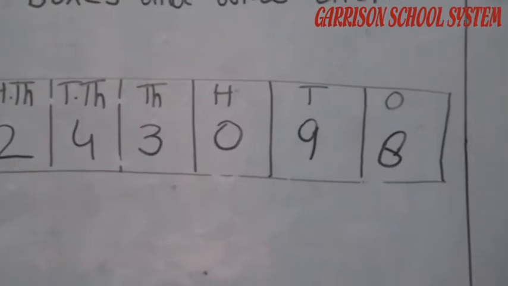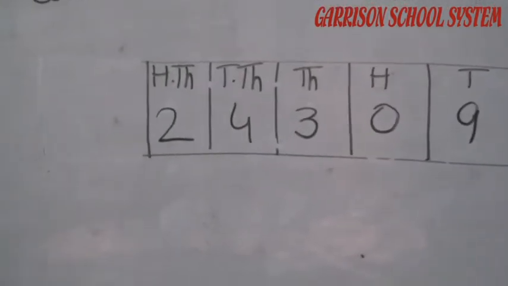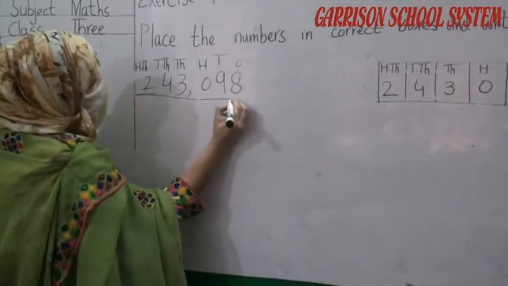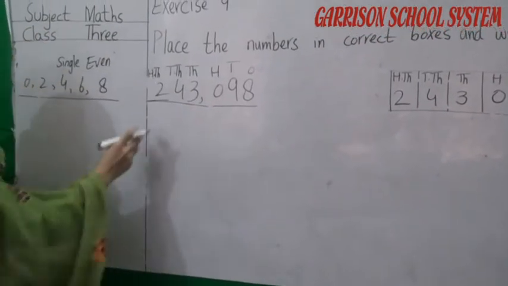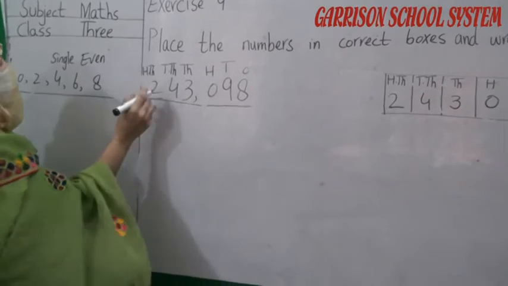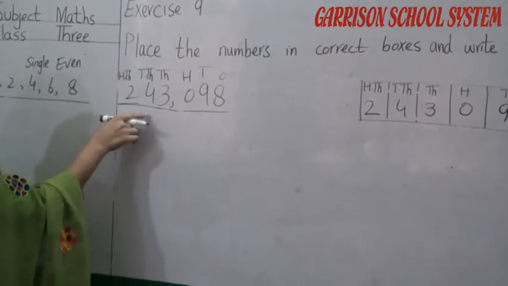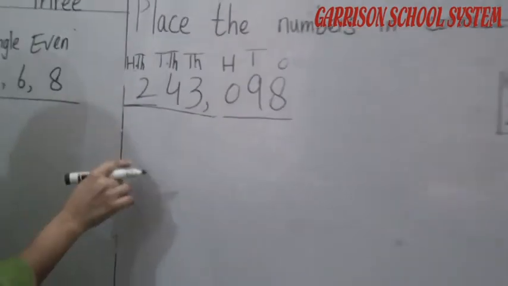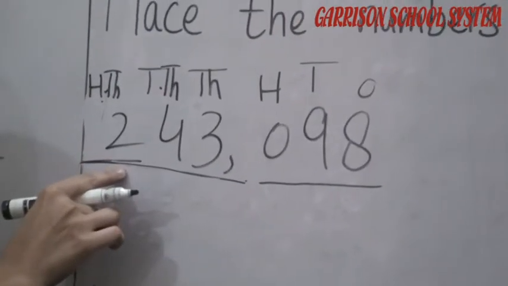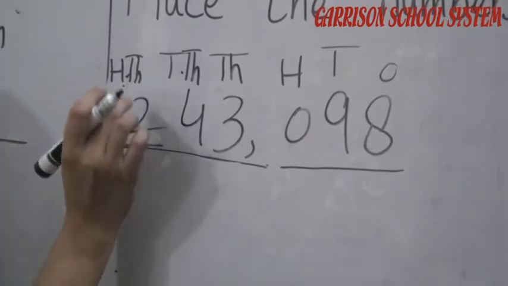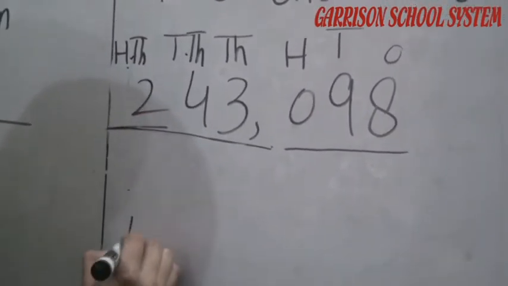So, first of all, we have to divide these into two parts. This is one part. This 1000 is in 100,000. So, what should we do? We have to write 243,000. This is 243,000.